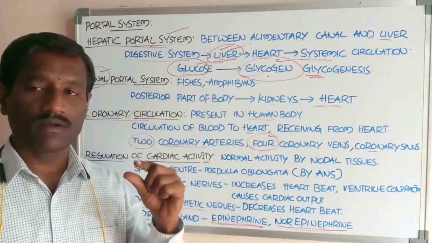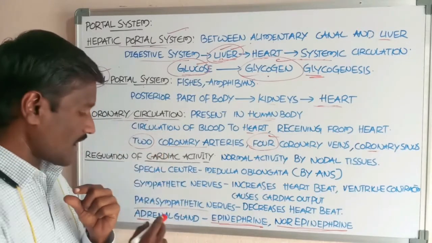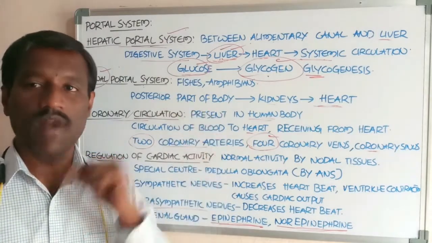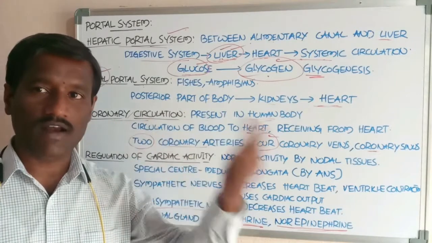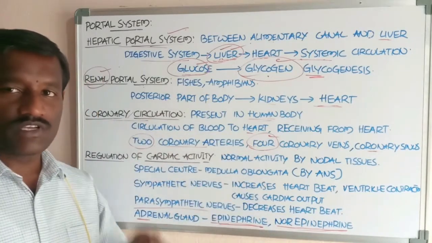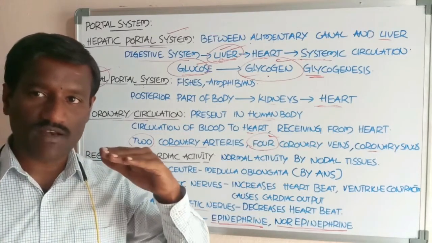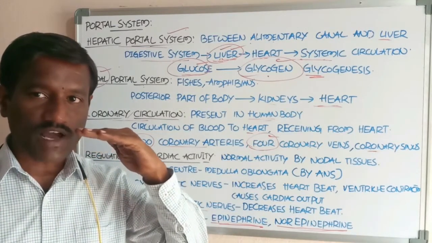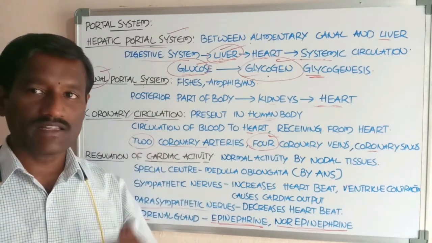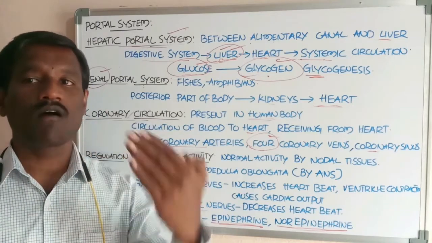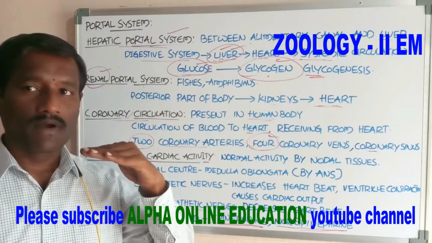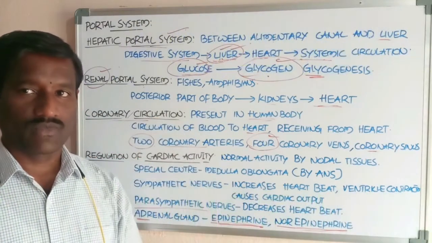The medulla secretes two types of hormones into the blood: adrenaline and noradrenaline, also called epinephrine and norepinephrine. When their levels increase in the blood, they increase the heart rate, the pulse rate, and the blood pressure.